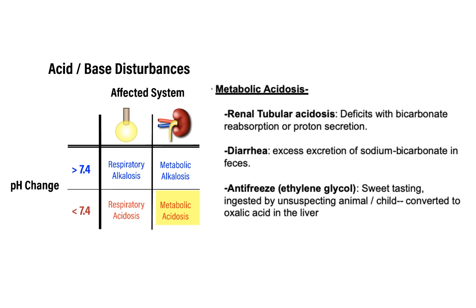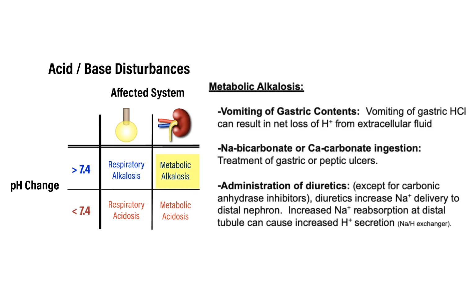Also, ethylene glycol toxicity, the main active ingredient in antifreeze. It's sweet tasting. It can be ingested by an unsuspecting child or animal. It gets metabolized into oxalic acid within the liver, and it promotes acidosis. So there's excess production of protons in the body, resulting in metabolic acidosis. And examples of metabolic alkalosis are the vomiting of gastric contents, resulting in net proton loss from the extracellular fluid. Ultimately, this can make the extracellular environment more alkaline.